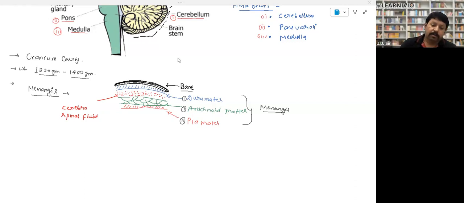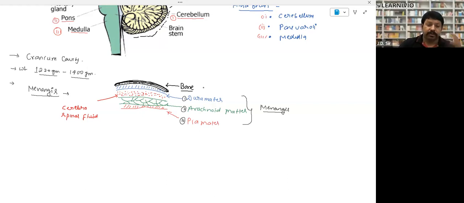Look, this is a bone. After the bone, the first layer is called dura mater. So dura mater is the first membrane. I am going from outside to the inner side, right? Then after dura mater, there is a liquid. Try to understand. This is a very important part, and you have to note down as it is whatever is written over here. This is the question part.